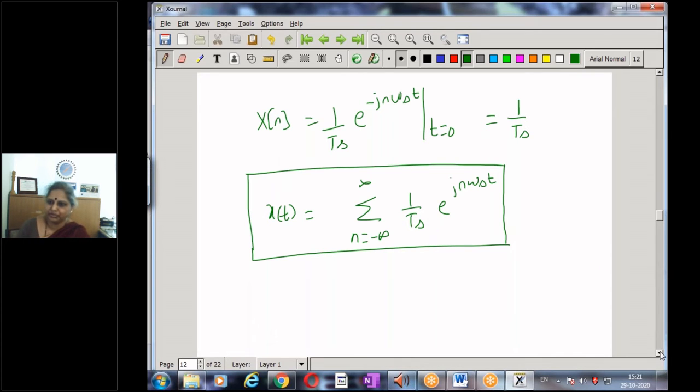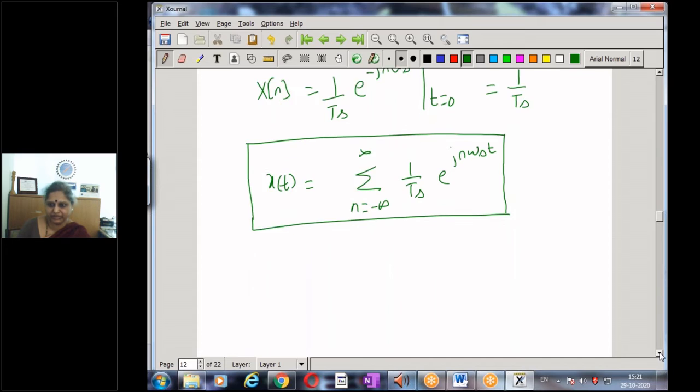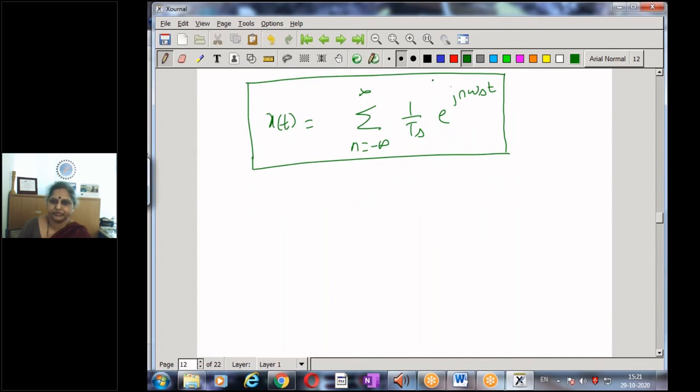So now let's go back to understanding our sampling theorem. With this knowledge, what are the two important concepts we need? This is one concept that we need: the impulse train can be represented in this manner. And the other concept that we would require to understand the sampling theorem is the property of the Fourier transform, that x of t into e to the power of j omega s t has a Fourier transform x of omega minus omega s.